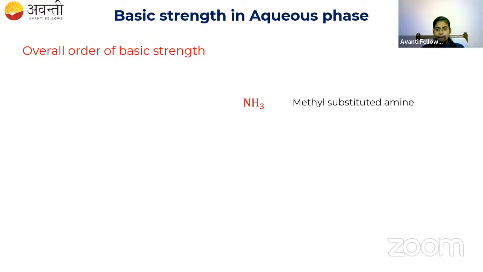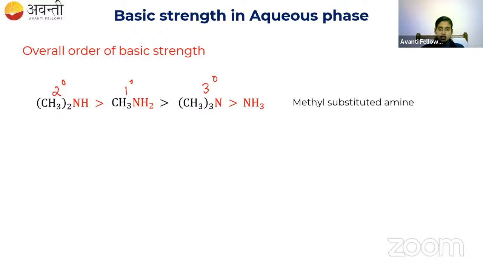NH3 is, listen, NH3 is least basic, and then we have tertiary, then we have primary, and then the secondary. So this is the order you have to follow if the alkyl group is the methyl group.